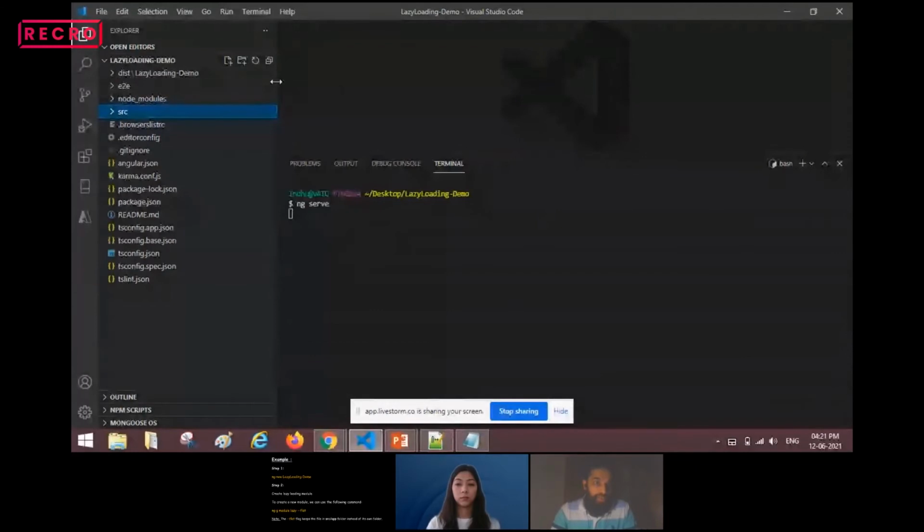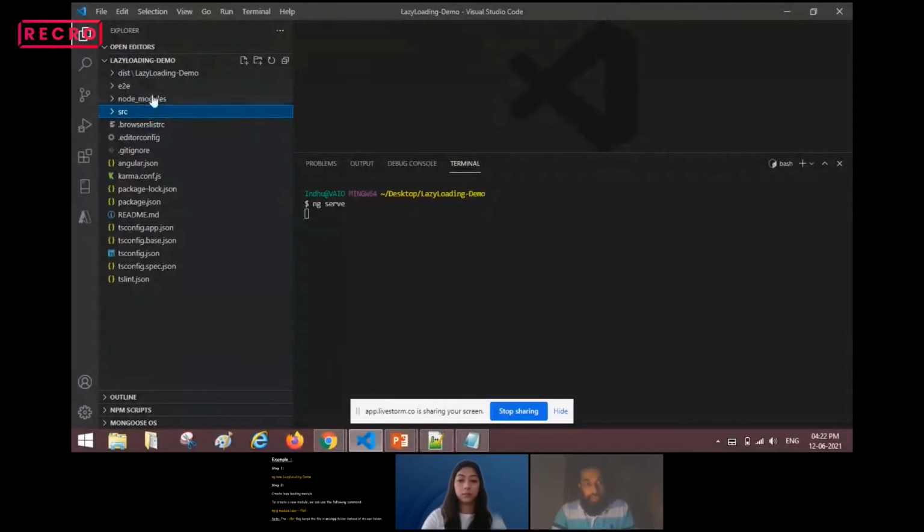The dist folder is responsible for the build, especially when we are giving QA or prod, any different kind of build. We can take the content from the dist folder and deploy it in an IIS server, for example. Second one is e2e, which is responsible for our testing. All the testing files will be present in the e2e folder.